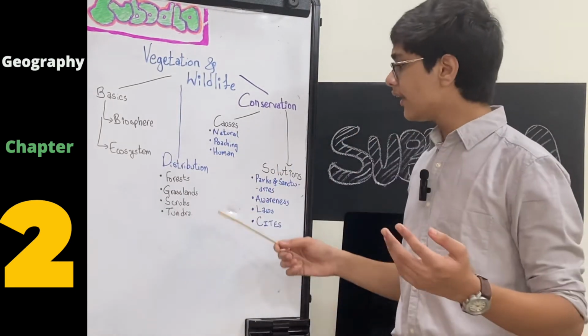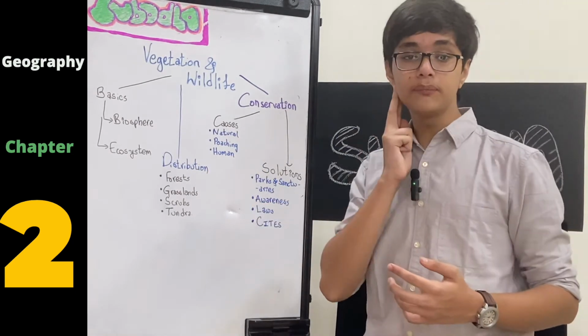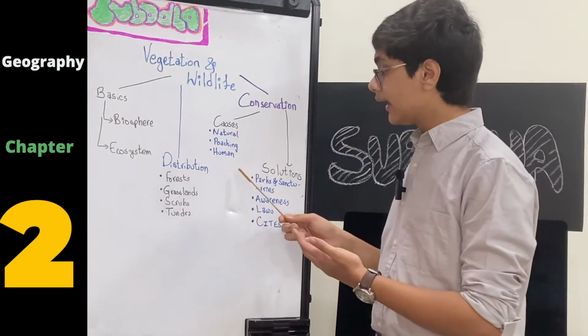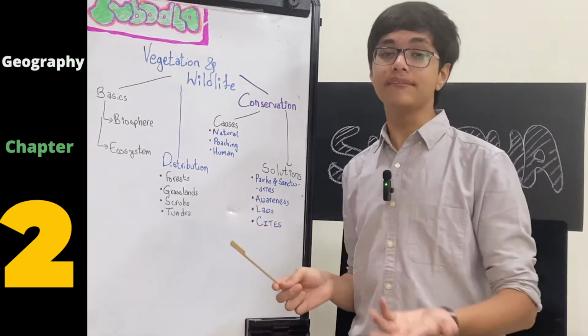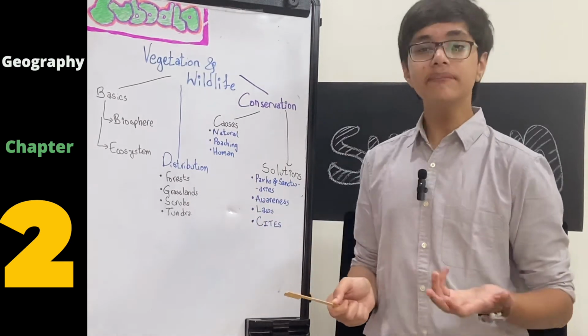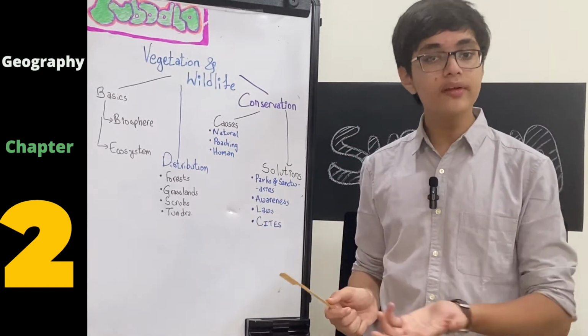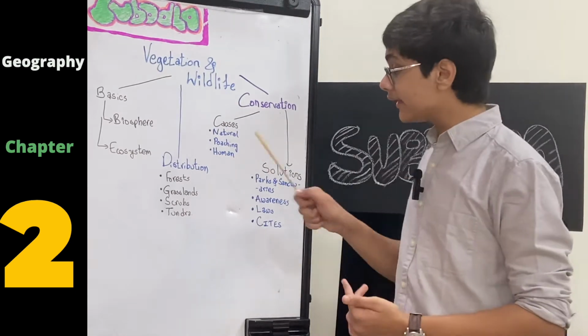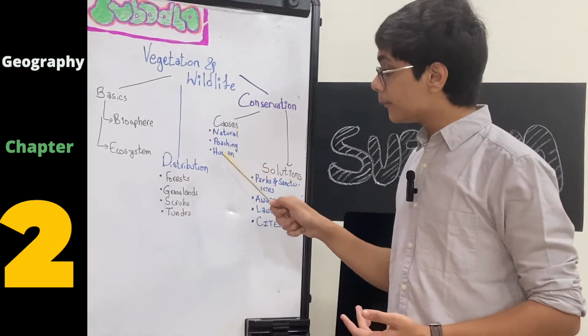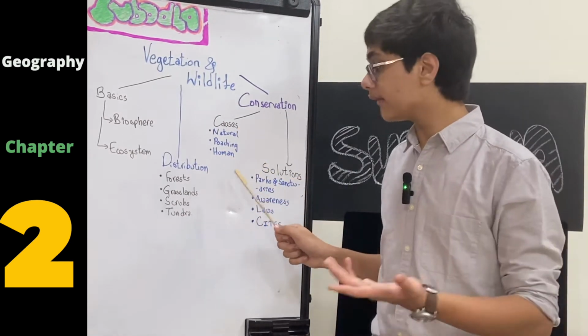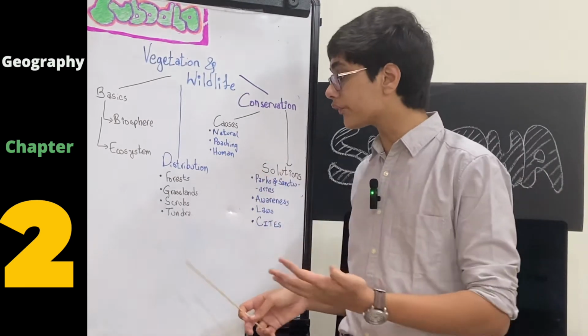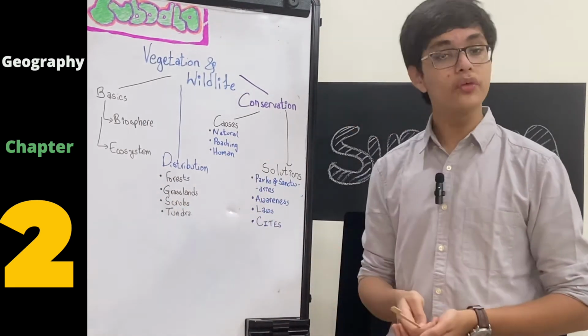The third is other human causes. Things like climate change, for example, are happening because of human negligence and because of human acts. So things which affect nature but are actually indirectly done by humans, those are the human causes of the disturbance in the ecosystem.